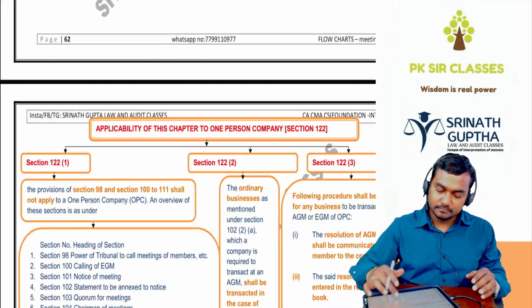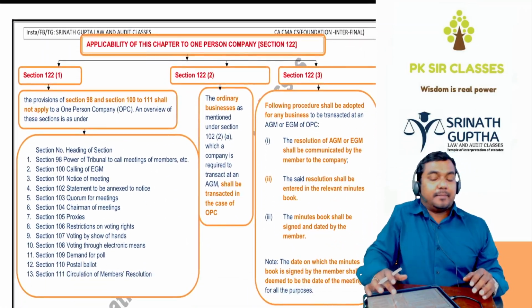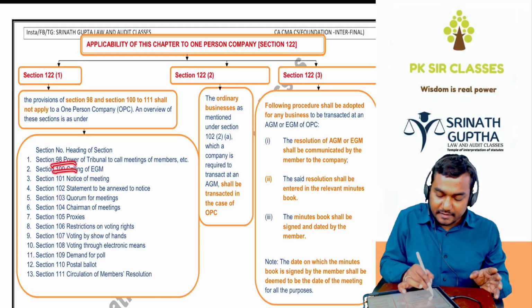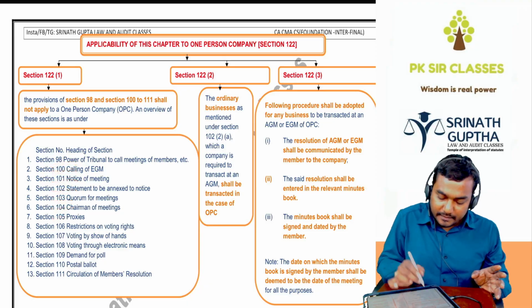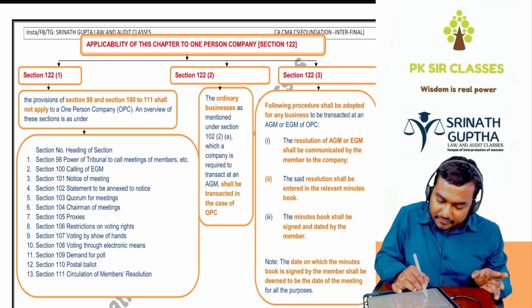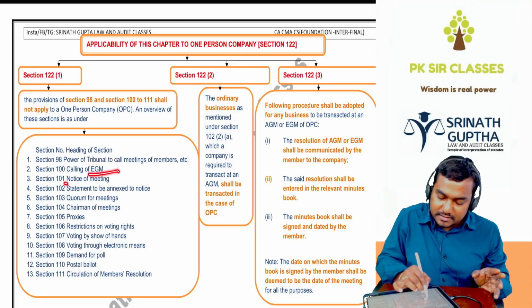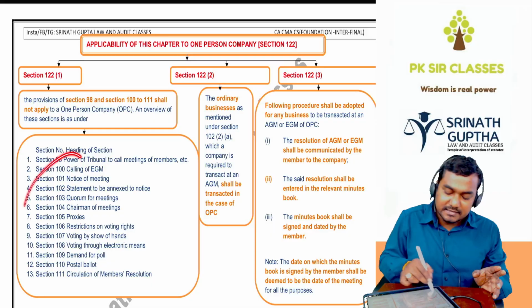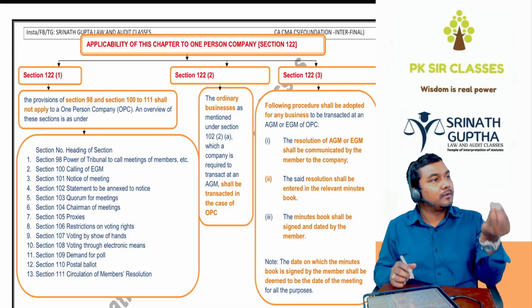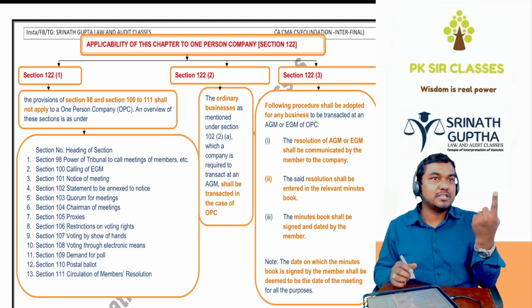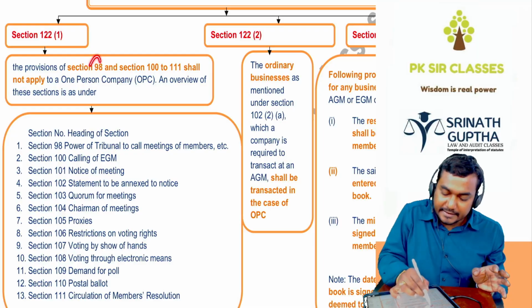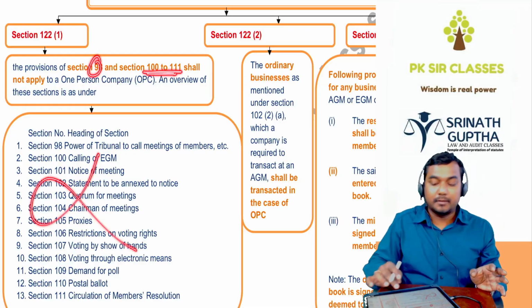Last concept. The concept of meetings will not be applicable to OPC. So sections 98, 100, 101, 102, 103, 104, proxy, the power of the tribunal to call for the general meeting, EGM, notice of the meeting, explanatory statement, quorum, chairman, proxy, voting rights, show of hands, electronic means, demand for poll, postal ballot, all these things will not be applicable to OPC, because in an OPC a single person will be there. You know everything about the company in general. So section 98 and sections 100 to 111, all these sections will not be applicable to OPC.